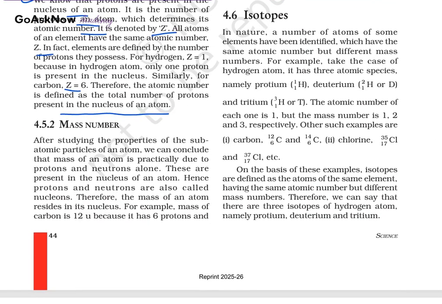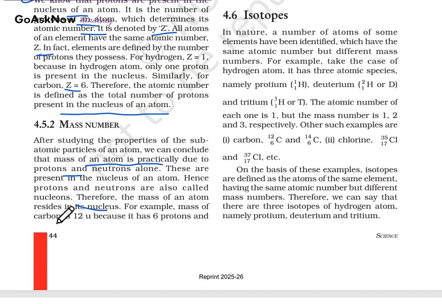Now, what is the mass number? After studying the properties of subatomic particles of an atom, we can conclude that the mass of an atom is practically due to the protons and neutrons alone, and these are present in the nucleus of an atom. Hence protons and neutrons are also called nucleons. Therefore, the mass of an atom resides in its nucleus.